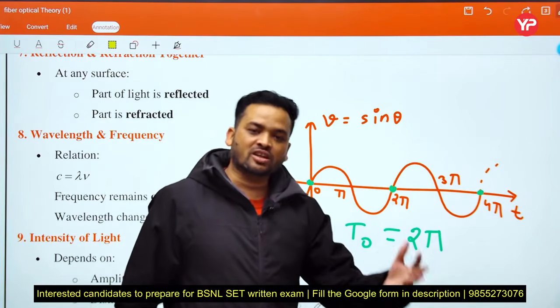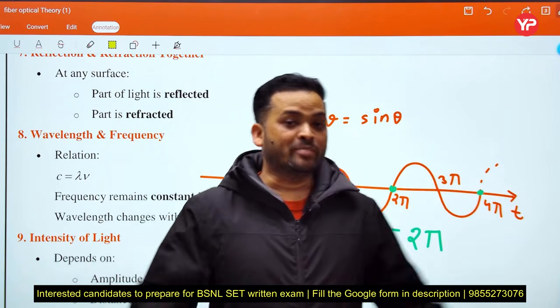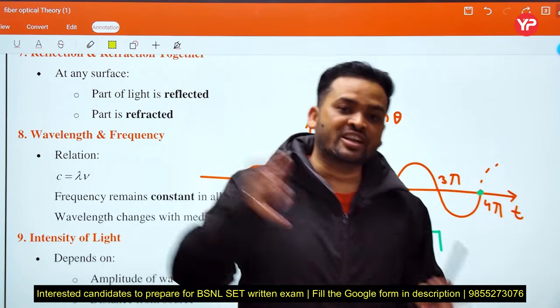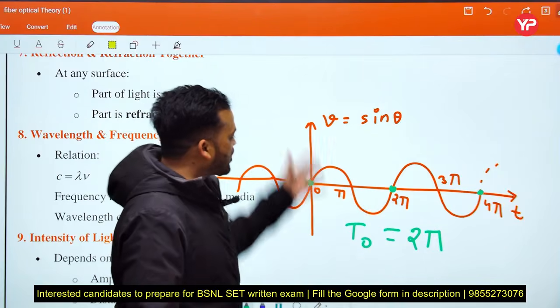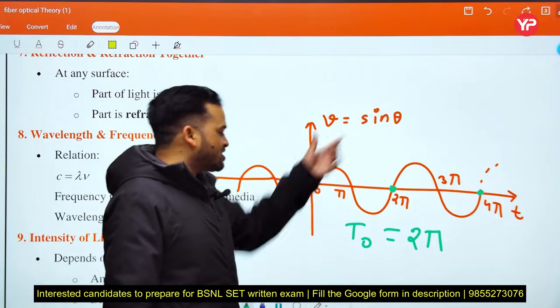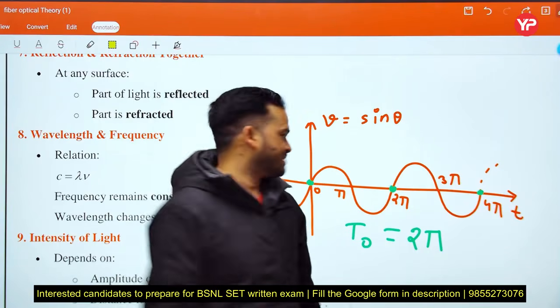Any signal which repeats itself is said to be a periodic signal, and the minimum value of time after which the signal repeats itself is said to be the fundamental time period. This is the periodic signal example, and this is the fundamental time period.